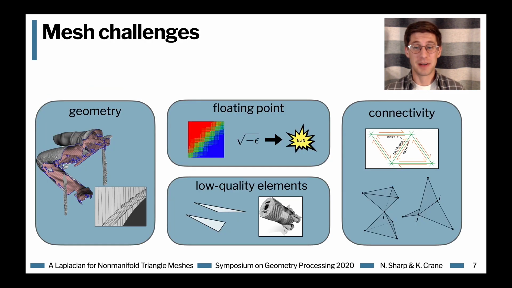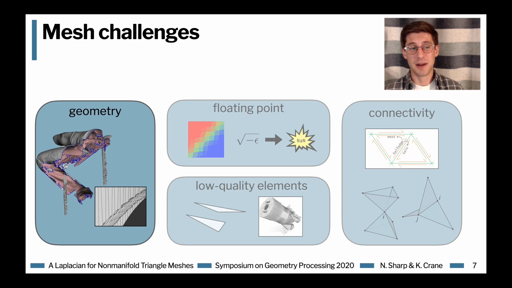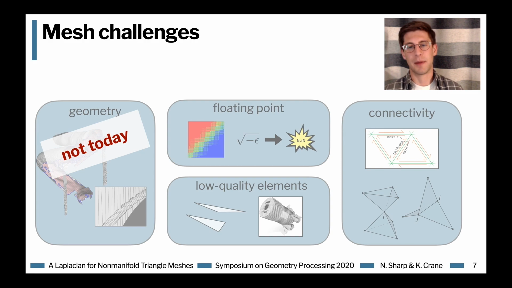There are a lot of things that can potentially be wrong with a mesh. Most simply, your mesh might encode the wrong geometry, so it could have holes in it or spurious features. And today we're actually not going to talk about this too much more. Moving forward, there's always an assumption that the mesh you have somehow corresponds to a surface you care about. However, you still might be worried about, for instance, problems with floating point, where you care not so much just about inaccurate solutions, but also about structural problems, like getting out all NaNs after running your algorithm. Even if you could compute directly with real numbers instead of in floating point, you'd still have to be concerned about low-quality elements, like skinny triangles with very obtuse or very acute angles. These lead to high approximation error and poor numerical conditioning.